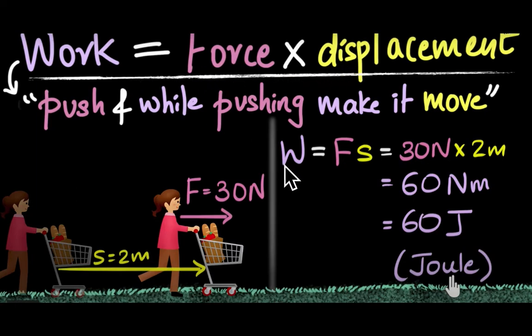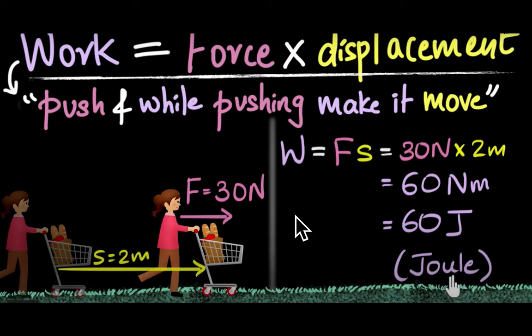Work is denoted by W, F denotes the force, and for displacement we write S. Now consider this example: this girl is applying a force of 30 Newton on this cart, and the cart moves a distance, that is displacement, of 2 meters. How much work is done by this girl on this cart?